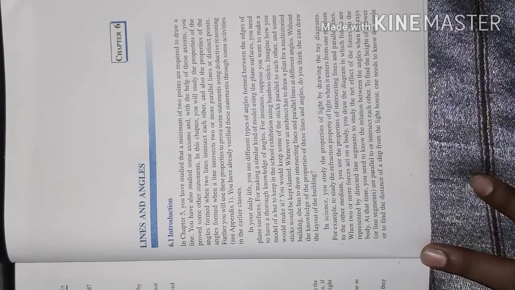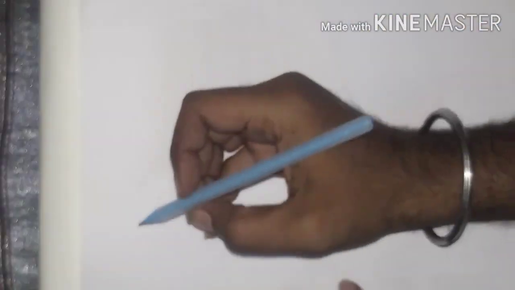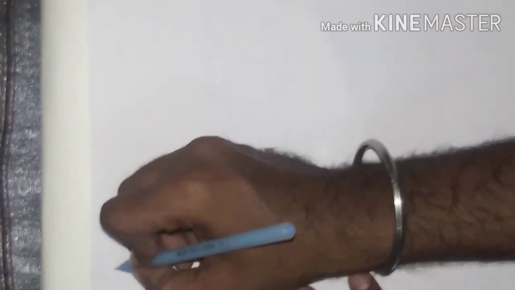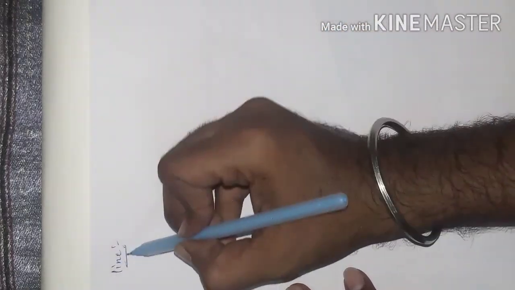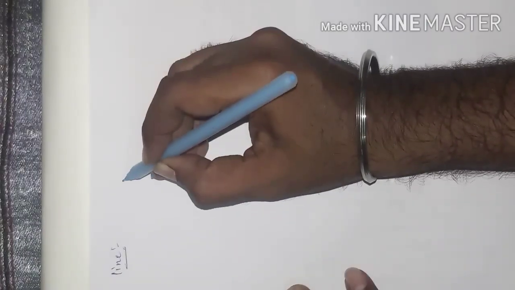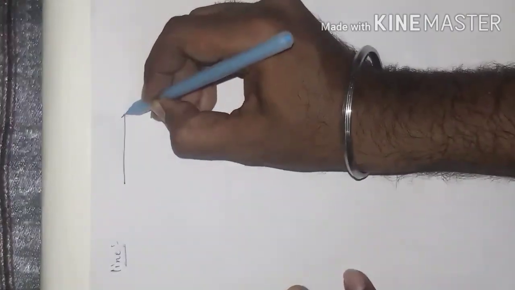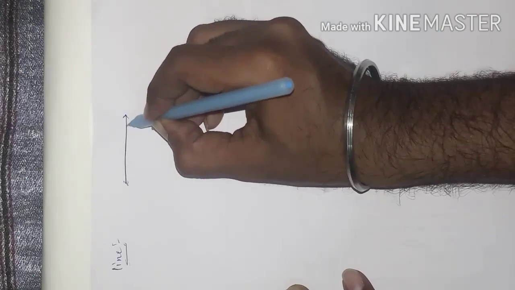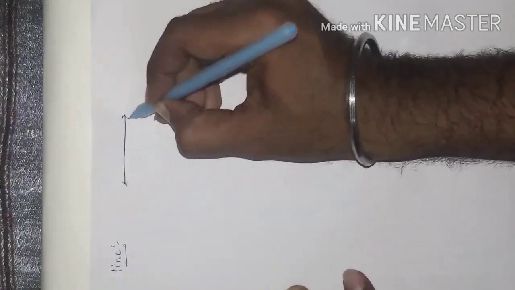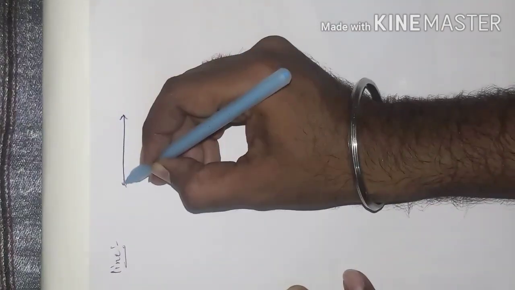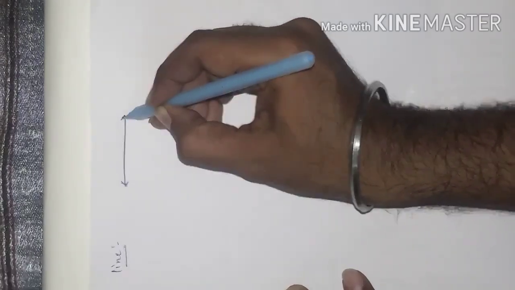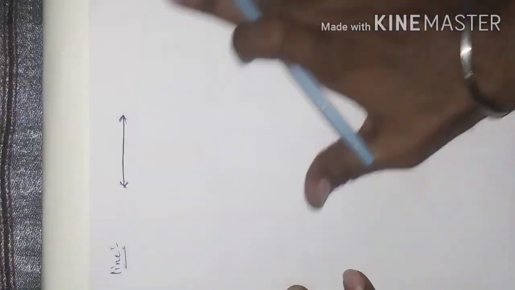Now let us see what all things come under lines and angles. Now let us discuss the line. What is a line? A line consists of a set of points moving uniformly in a straight path in both directions on a plane.